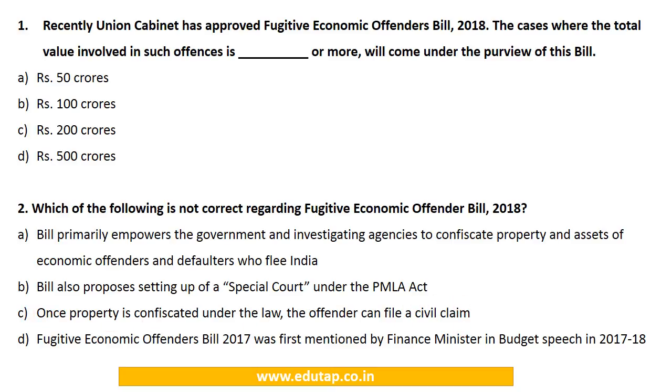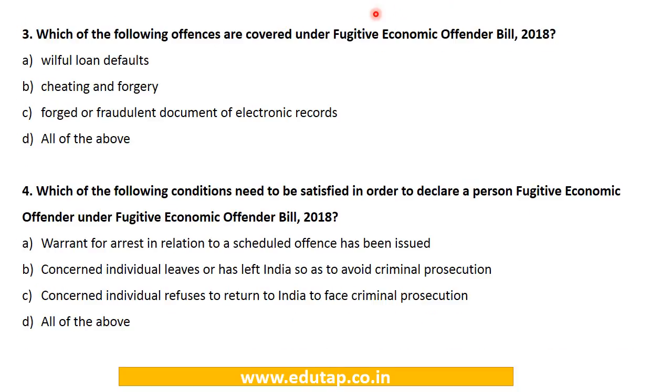Which of the following offences are covered under the Fugitive Economic Offender Bill 2018? Willful loan defaults, cheating and forgery, forged or fraudulent documents or electronic records, or all of the above. So under this, all these offences have been covered. So the answer would be D, all of the above.